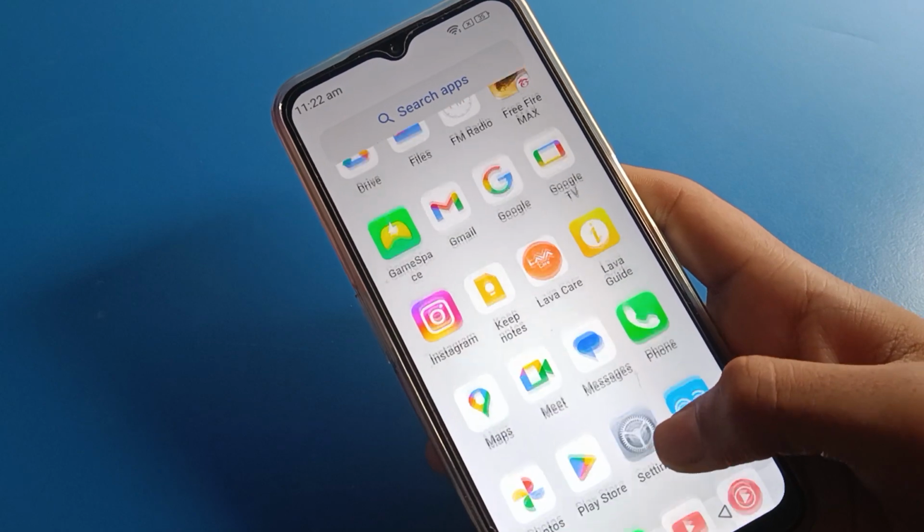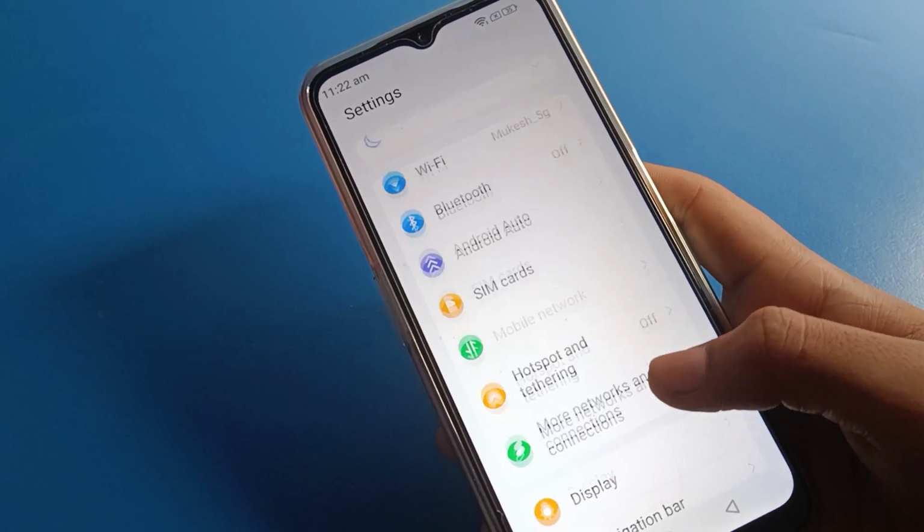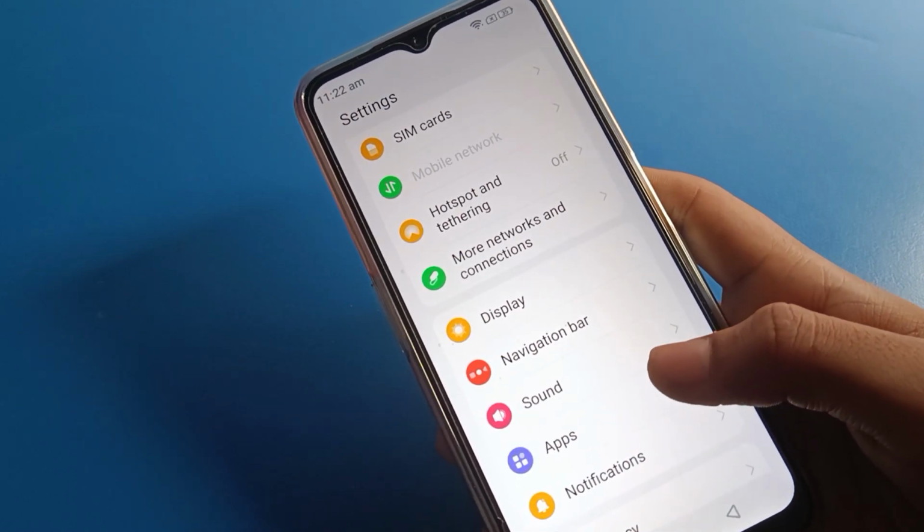Friends, open your Lava mobile phone settings. After opening phone settings, you can see this type of interface in your Lava mobile. Friends, click here on Lava mobile display settings.